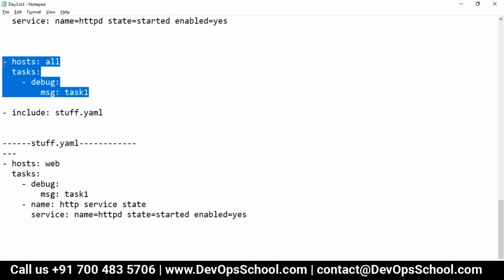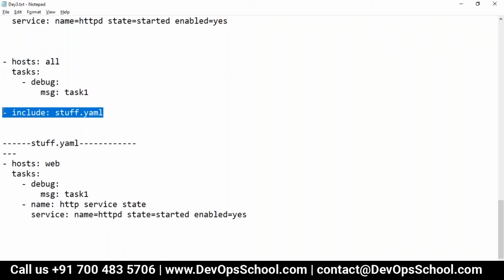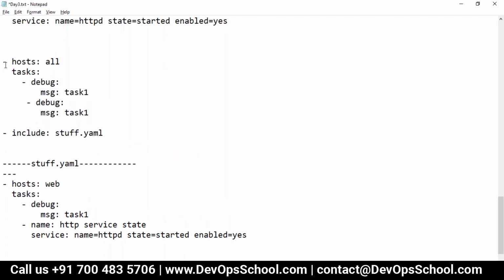It's also a play. So guys, is this a play or task? Sorry, task. It includes. Mind it, it's include, not task, it's not play. But does that represent a play or task? Remember, if it is a task, it will be like this. See here where the hyphen is. YAML is very strict in that, you know that. So this is a play, and again, it's one of the members of that whole document. This is another play. This include represents the play.